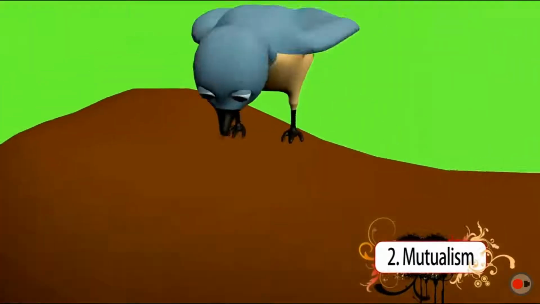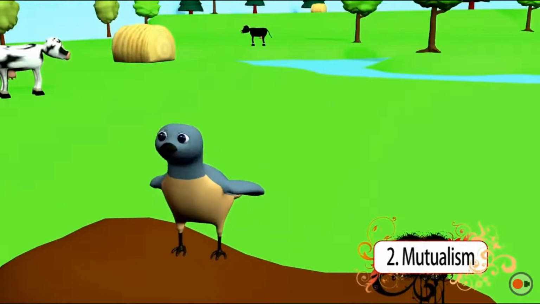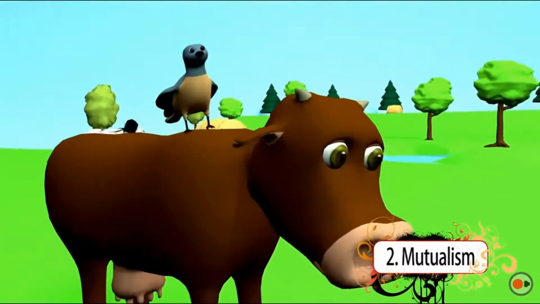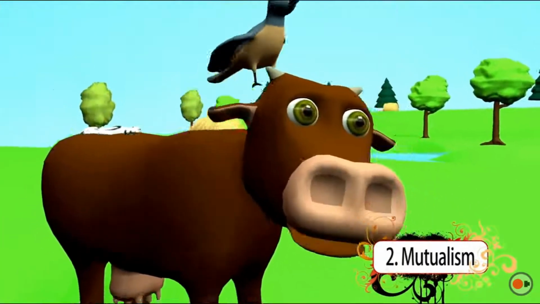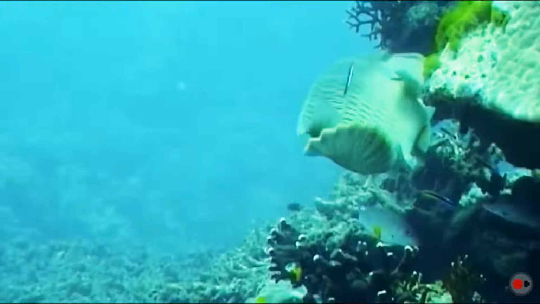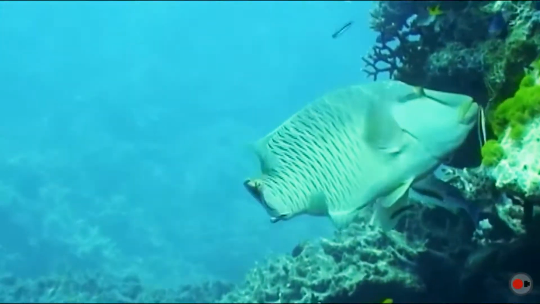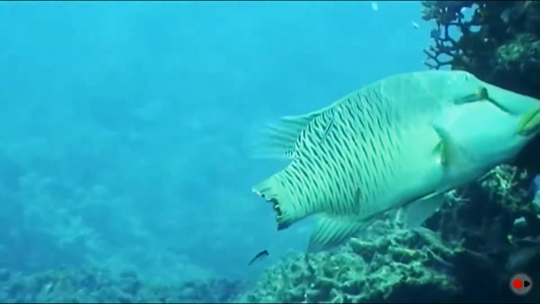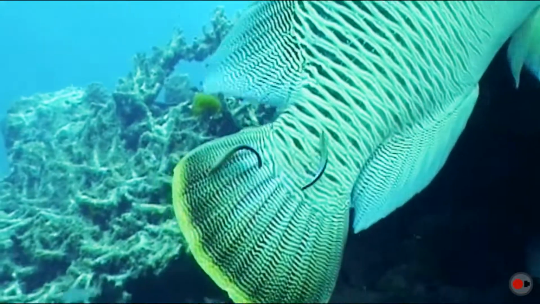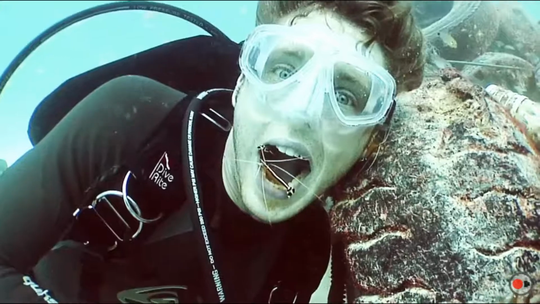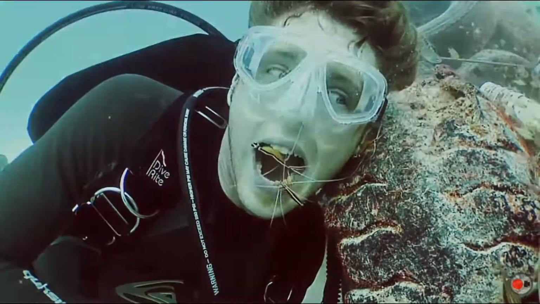Mutualism is a symbiotic relationship in which both species benefit from the relationship. This bird here eats the tick, which benefits the cow. In our fish example, the host fish is cleaned of its parasites, and the cleaner fish gets a free meal. Both species benefit, but not the sea lice anymore. Hey, I already brushed my teeth today!